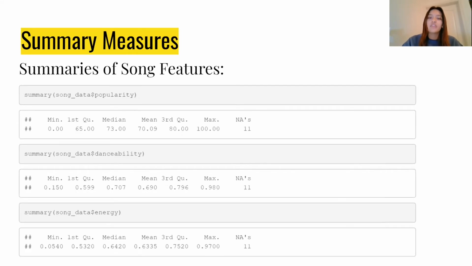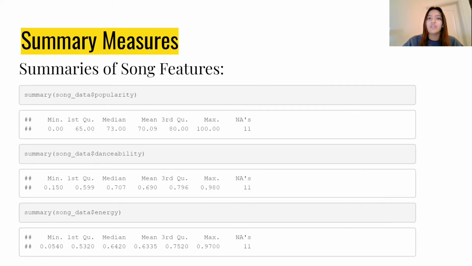So these are summaries of the song features, and it looks like there were 11 songs that did not have data for any of these, as shown by the NA column on the right of all of these tables. And so the first is a summary of song popularity, with 0 being the least popular and 100 being the most popular. There was a minimum of 0 popularity, which is either a mistake in the data, or it is very interesting that a song could be on the top 200 global charts, but somehow have 0 popularity. And there was a maximum of 100 popularity, a median of 73, and a mean of 70. It looks like most songs were on the popular end, and it would make sense for more popular songs to be making it onto the charts.